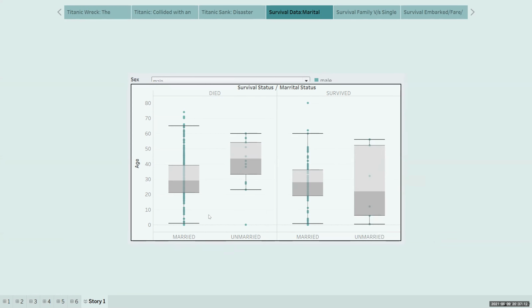For the people who were married and who died, their age was mostly lying about from 21 to 40 over here. And the males who were unmarried, the age distribution was lying between 33 to around 54. So this is what this box plot is telling us. And you can see there are some outliers also. There is some age that is coming as very low, almost 0. Similarly in the survived also, you have some outliers.